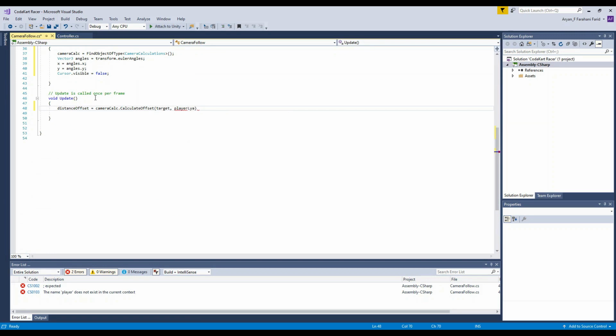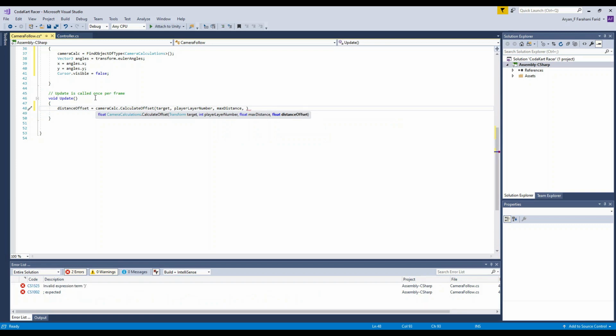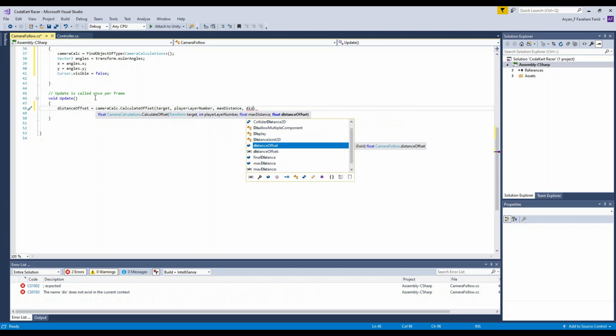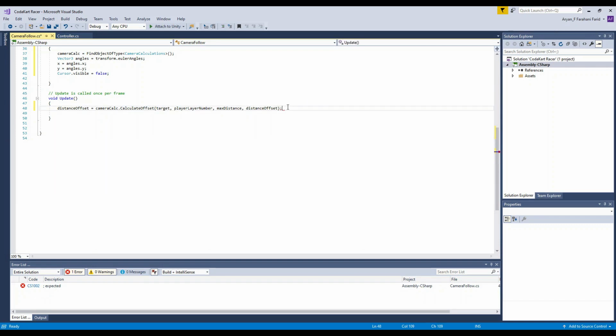So player layer number, and then comma space, max distance. That's the max distance you can go as x and y. And then comma space again. Last one, distance offset. There we go. Make sure to add the semicolon at the end, and that's all of our Update stuff.